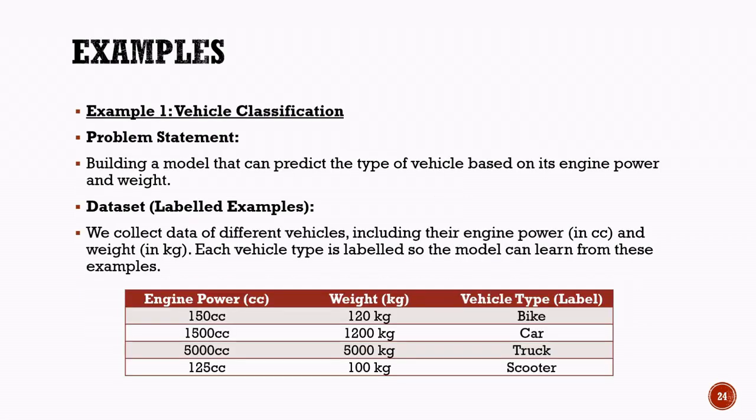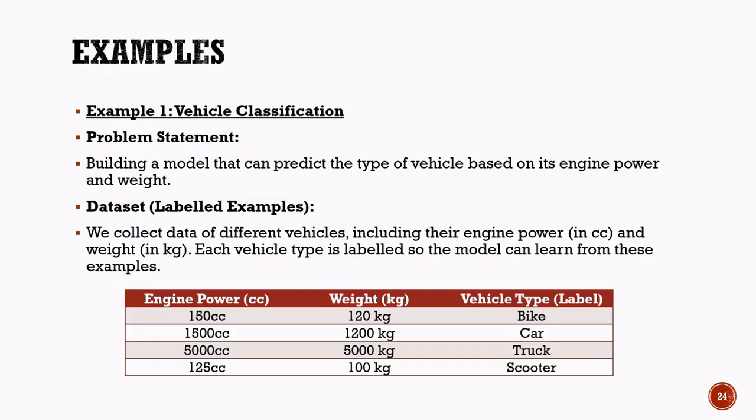Supervised learning example: vehicle classification. Let us see a real-world example of supervised learning called vehicle classification. Suppose we want to build an AI model that can identify the type of vehicle based on its engine power and weight. To train the model, we first collect data about different vehicles.